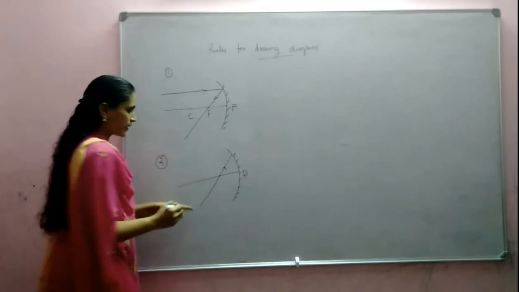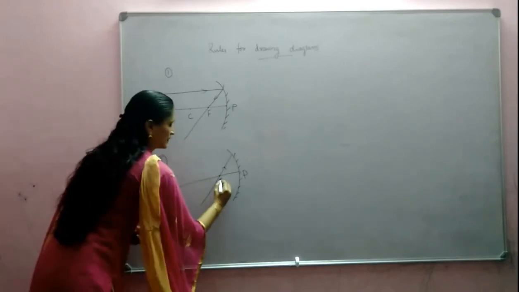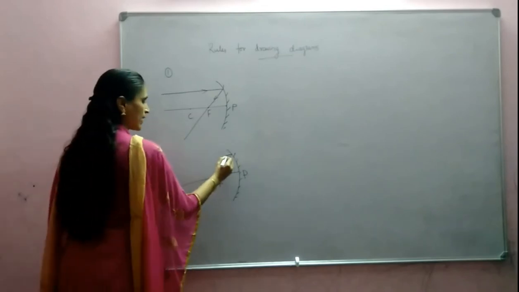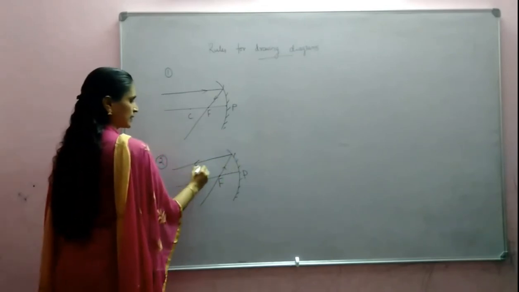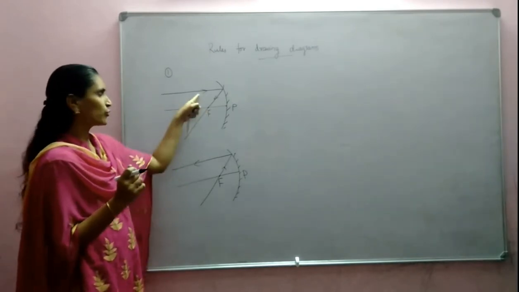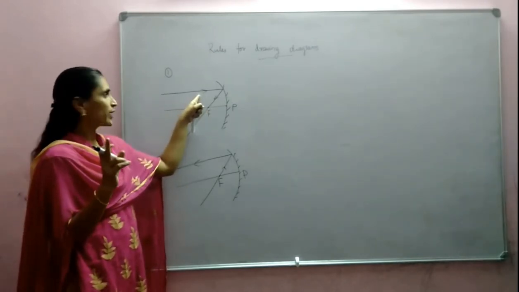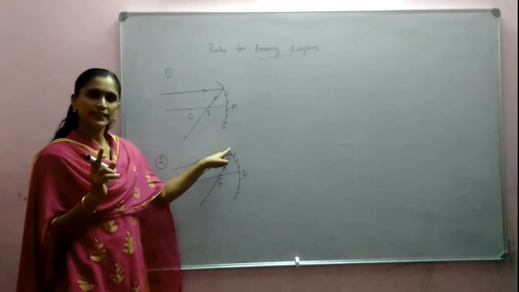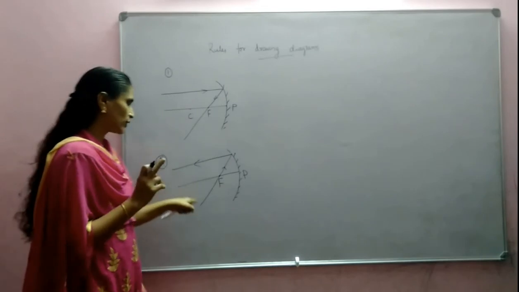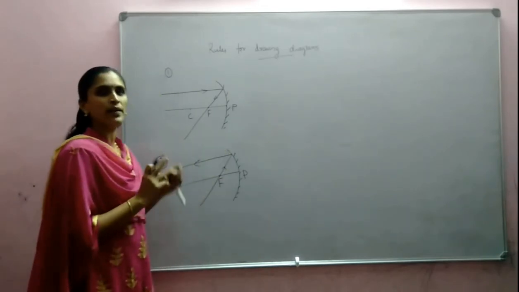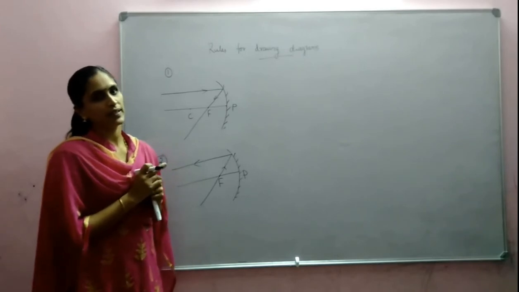After reflection, it will become parallel to the principal axis, just the opposite case of the previous one. Here you may see that both diagrams are the same; you have to look at the arrows. Here this is the incident ray, this is the reflected ray. So a ray entering through the focus, after reflection, will become parallel to the principal axis.